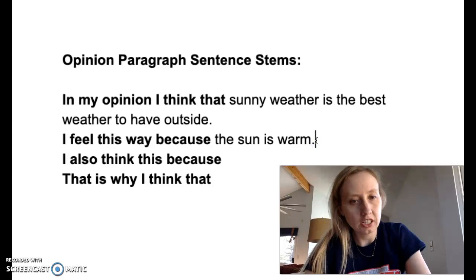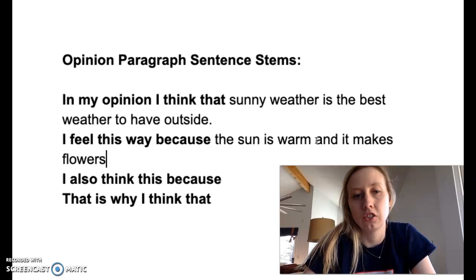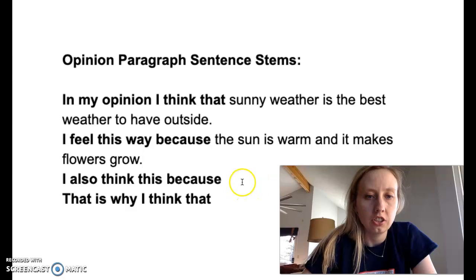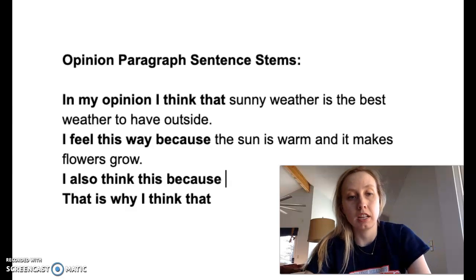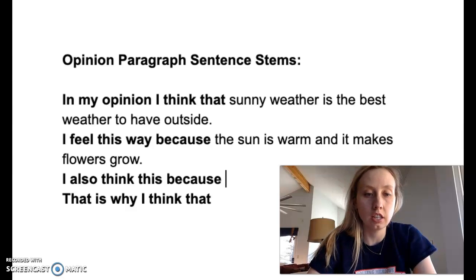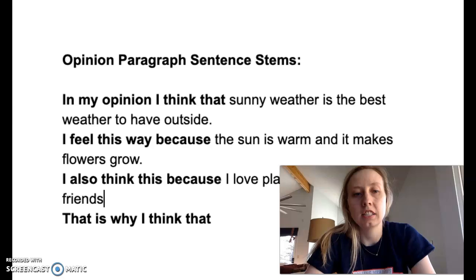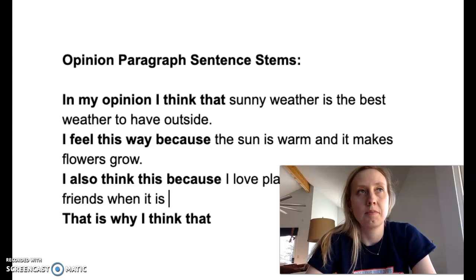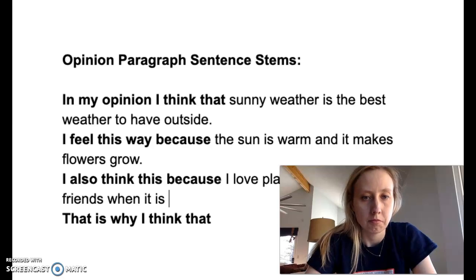So you could say the sun is warm and it makes flowers grow. I also think this because, so now you're giving one more reason why you think sunny weather is the best. So you'd say, I also think this because I love playing outside with my friends when it is sunny.